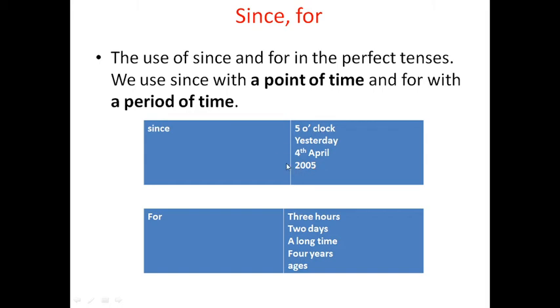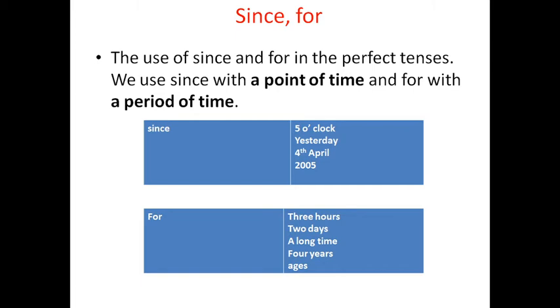This is point of time, exact time: since Monday, since Tuesday, since January. Raju has been waiting for the bus since 2 o'clock. So this is the usage of since. We use since with a point of time, right?